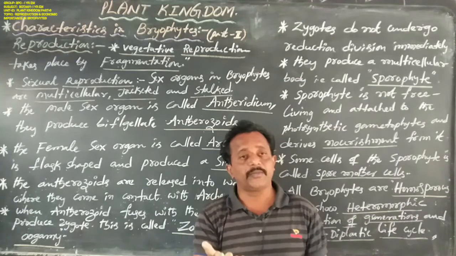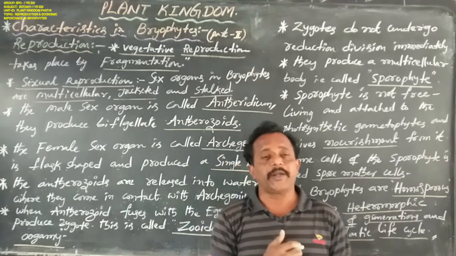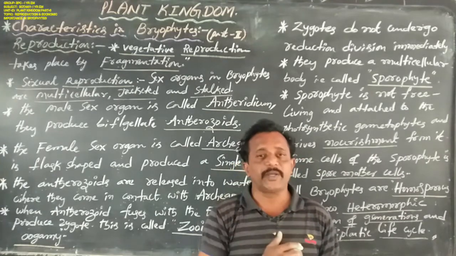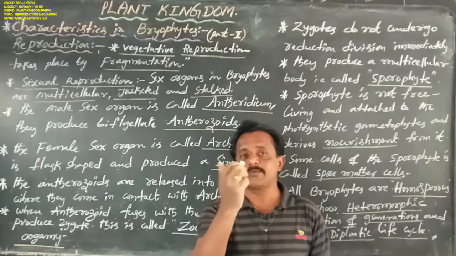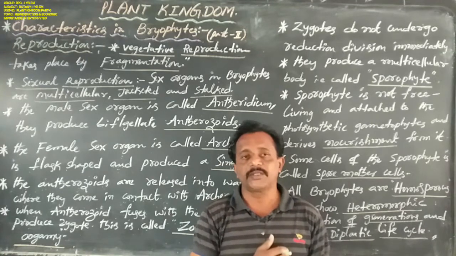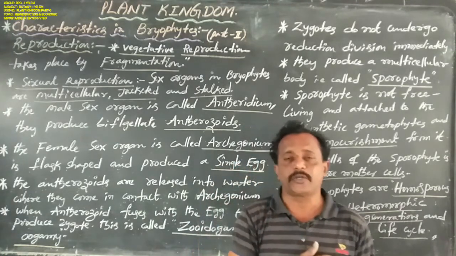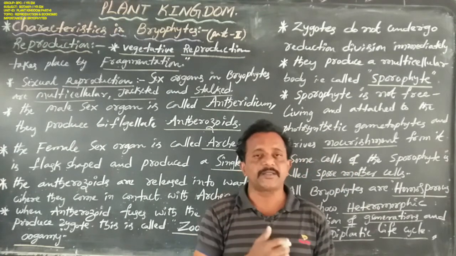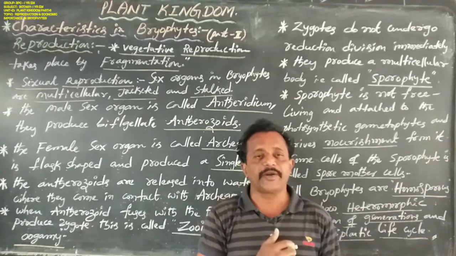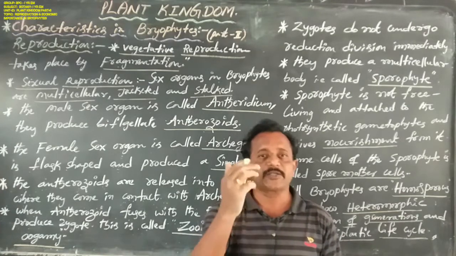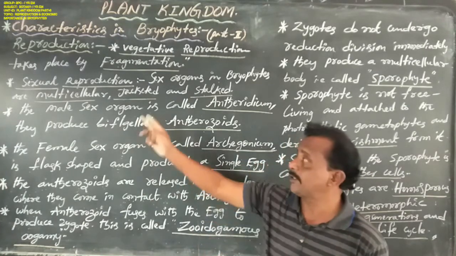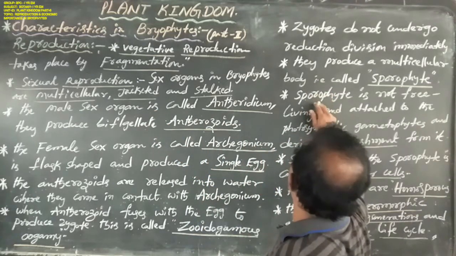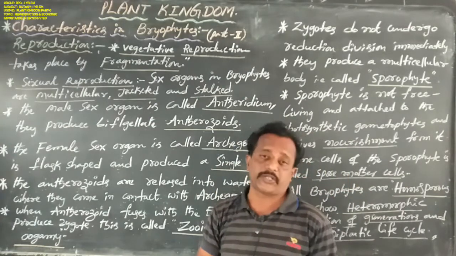And generally, in most of the higher plants, the first takes place by vegetative reproduction, second by asexual reproduction, third by sexual reproduction. But in lower plants, especially bryophytes, the first takes place by vegetative reproduction, the second by sexual reproduction, and the third by asexual reproduction.